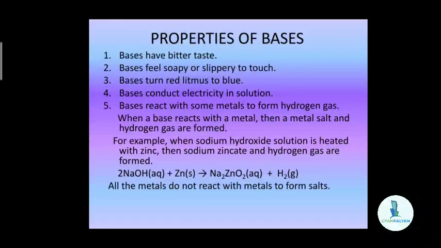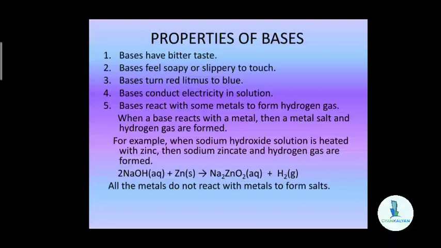Now, let us discuss the properties of bases. The first property: bases have a bitter taste. The chemical substances which are bitter in taste are generally bases. Bases feel slippery or soapy to touch. Whenever you touch a base, you will find it to be slippery. For example, if we rub a drop of sodium hydroxide solution between the tips of our fingers, we will begin to feel soapy or slippery as if we have applied soap on our fingers. This is because bases are slippery to touch.